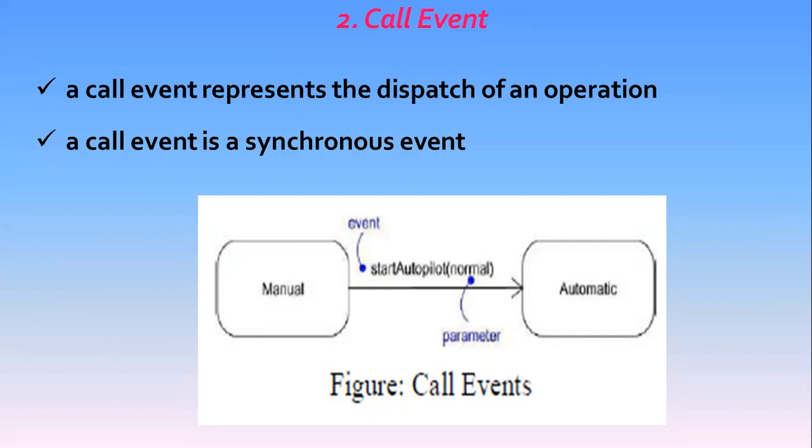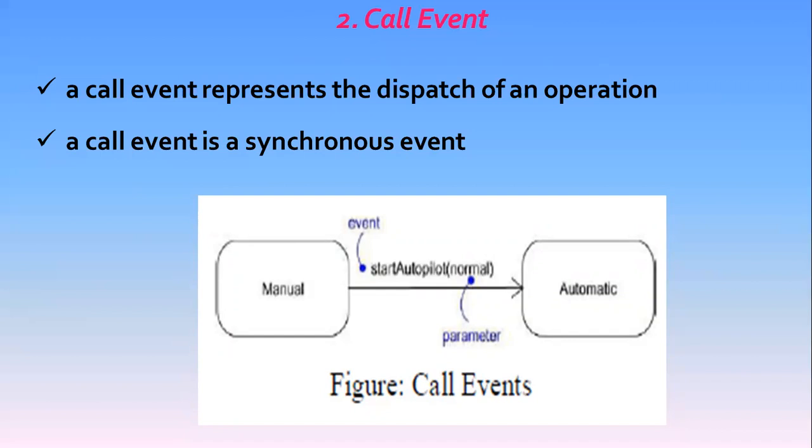The choice is specified in the class definition for the operation. Whereas a signal is an asynchronous event, a call event is usually synchronous. This means that when an object invokes an operation on another object that has a state machine, control passes from the sender to the receiver. The transition is triggered by the event, and this operation is completed.